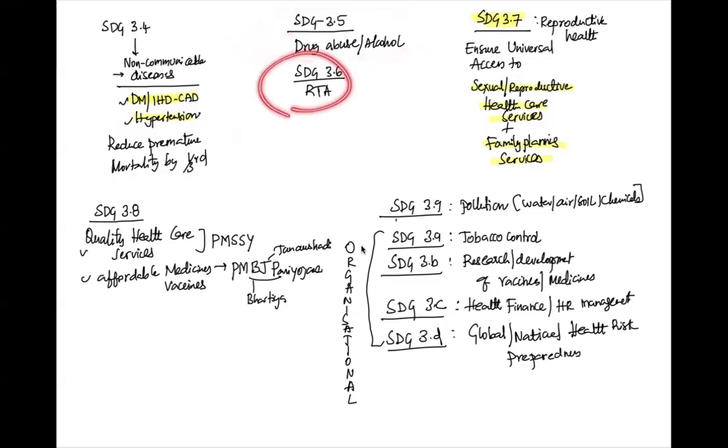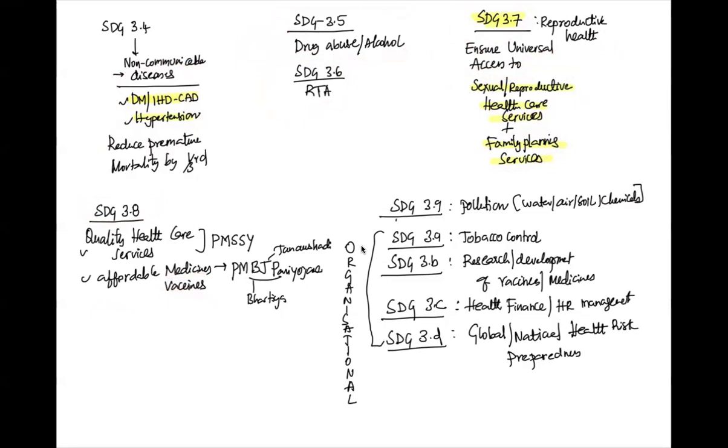SDG 3.6 is road traffic accidents. SDG 3.7 is reproductive health. So when you're writing answers for contraceptives and so on, India is working towards ensuring universal access to all reproductive healthcare services and family planning services via SDG 3.7. SDG 3.8 is that quality health services should be provided, and medicines and vaccines should be provided in an affordable way to the population.